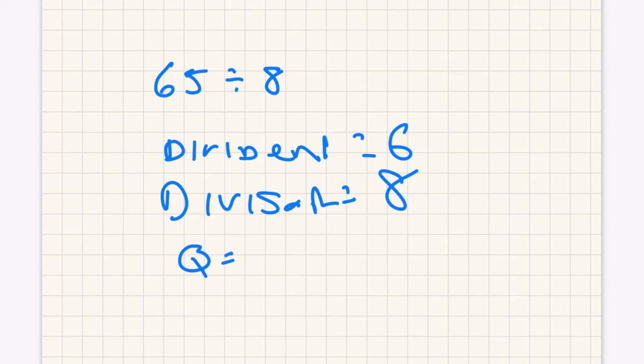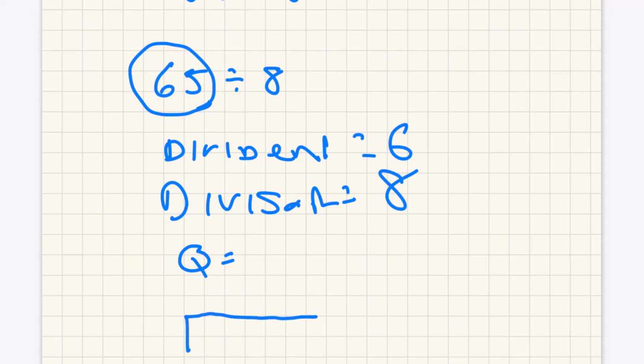Now, before you find the quotient, you have to decide if you need long division or not. When do we need long division? When can long division help us? If and only if the dividend is more than 10 times the divisor. In this case, it is not. The divisor is 8. 8 times 10 is 80. The dividend, 65, is less than 10 times the divisor, so long division will not help you. Drawing this scaffold will not help you.